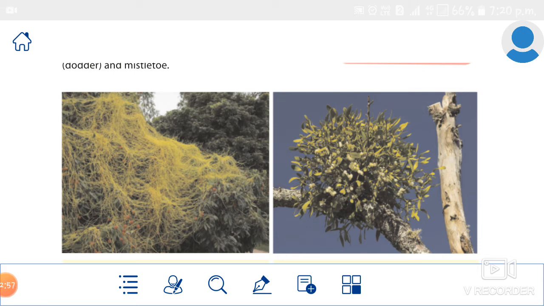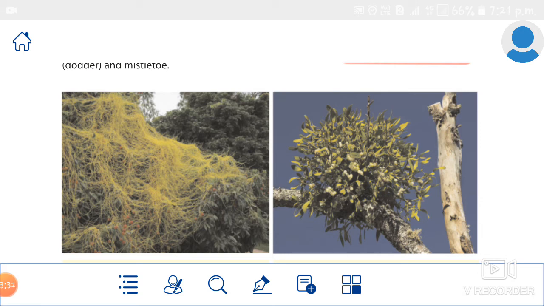And the second one is mistletoe. The second picture is mistletoe. Mistletoe is also a parasitic plant, but it is not a total parasitic plant. Why? Because this plant has green leaves and makes its own food. You can look at the second picture. This plant has green leaves, so it makes food by the process of photosynthesis.